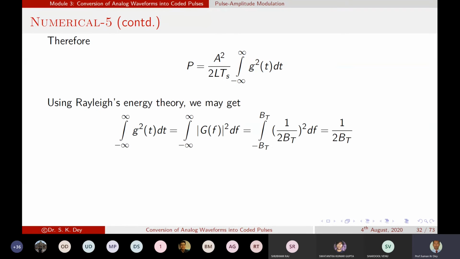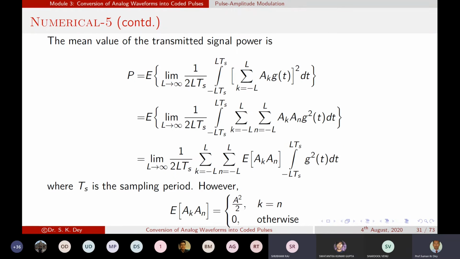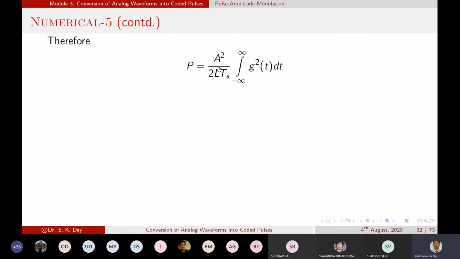In the numerator also 2L will come, because it is minus L to L, and the A squared by 2 is there. So L will not be here, and the remaining portion is okay. Actually, I copied from the previous equation, so I forgot to remove this.